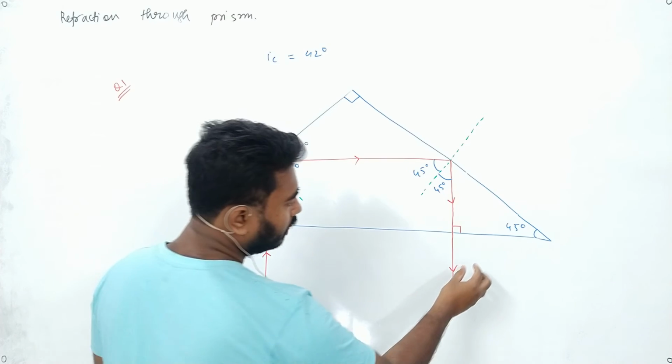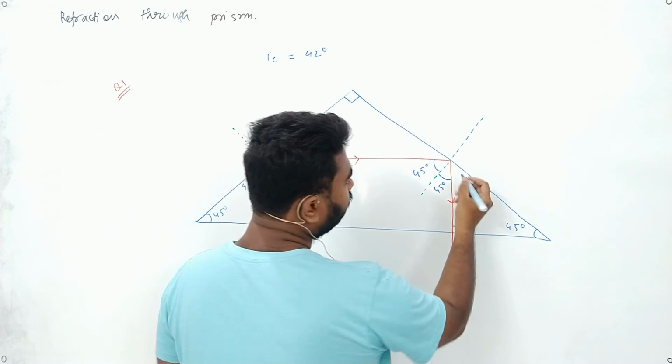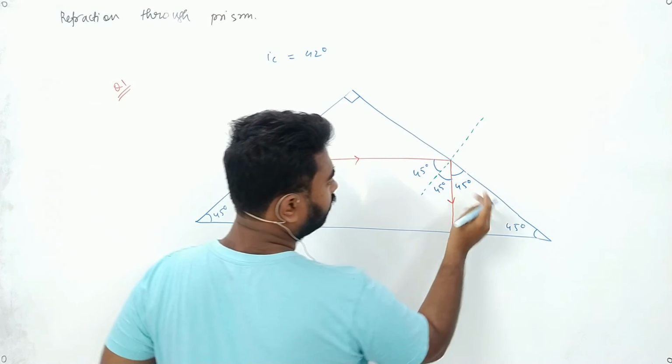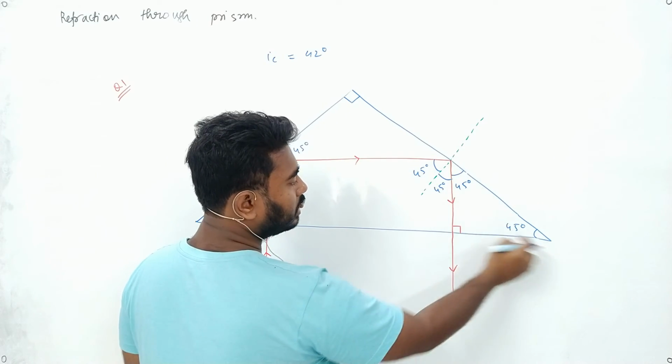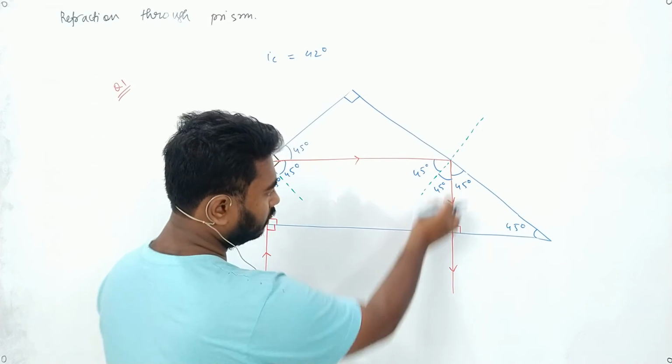Now if you have a confusion why this angle will be 90 degree, see, if this is 45 degree, this angle will also be 45 degree. If these two angles are 45 degrees, the sum of the interior angles of a triangle is 180 degree, so this will be 90 degree, so it will pass straight away.